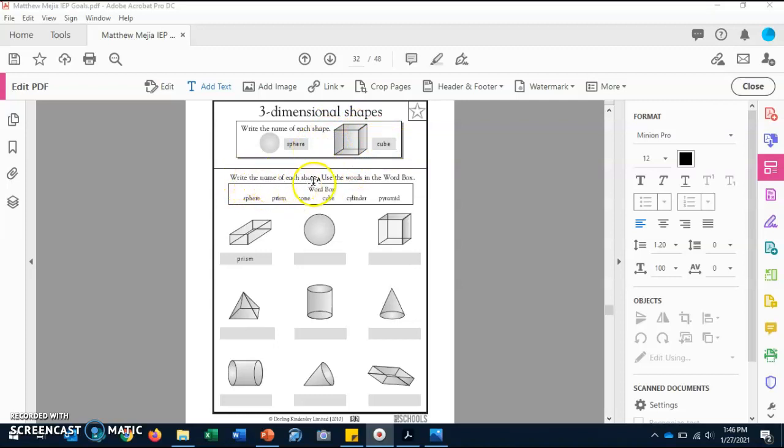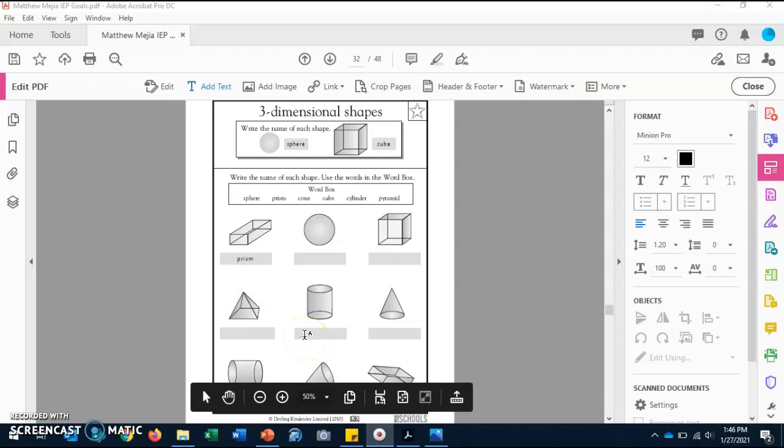Then it says, write the name of each shape. Use the words in the word box. So here is our word box. We have sphere, prism, cone, cube, cylinder, and pyramid. And they already did one for us. I will do one more with you. And I am going to do this one right here, since it's a little new. It didn't come out in our last worksheet.